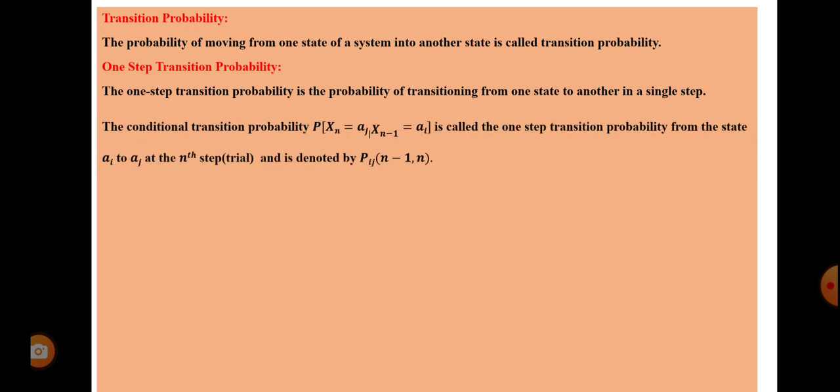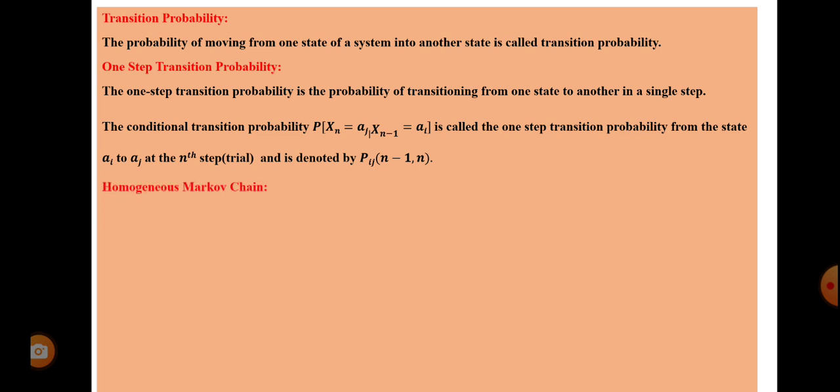The conditional transition probability of Xn equal to aj, given that Xn minus 1 equal to ai, is called the one step transition probability from the state ai to aj at the nth step, nth trial, right? And it is denoted by Pij(n minus 1, n).